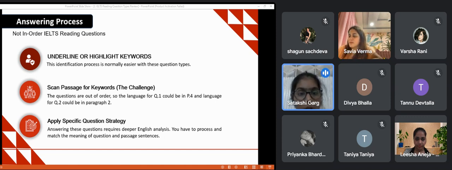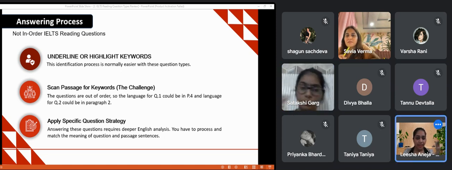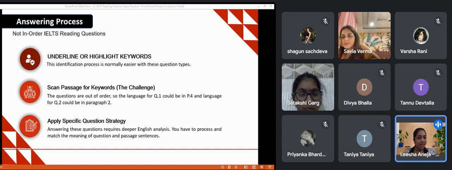The questions are out of order, so the language of question 1 could be in paragraph 4, or the language of question 2 could be in paragraph 2. So it implies that since it's not in order, it might be possible that the answer to question 1 could be placed in paragraph 2 or 3, and the reverse could be the case. So it can be topsy turvy, the other way around, right? So we need to be very mindful, and that's why we require deeper analysis. For deeper analysis, it is always recommendable that you follow the initial strategy for in order questions. So by the time you are done with the exploration of the paragraph, you are able to answer this part in a better manner.